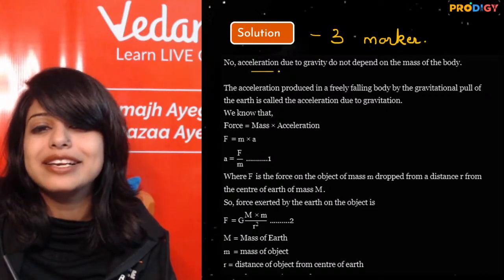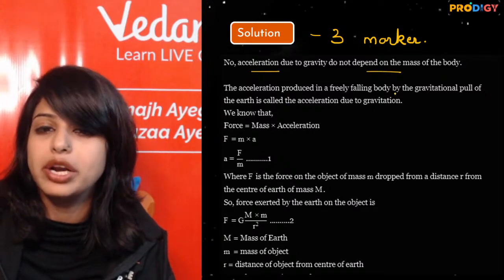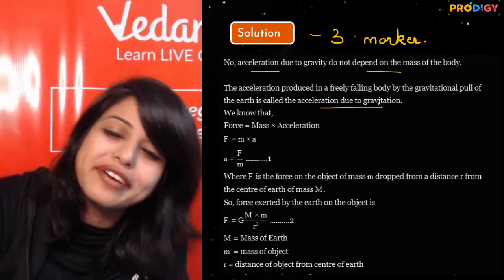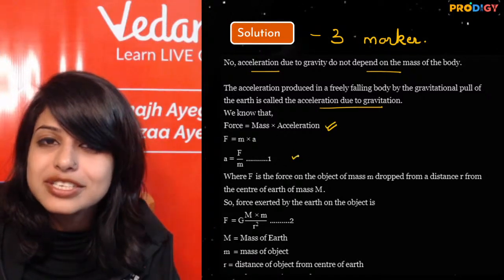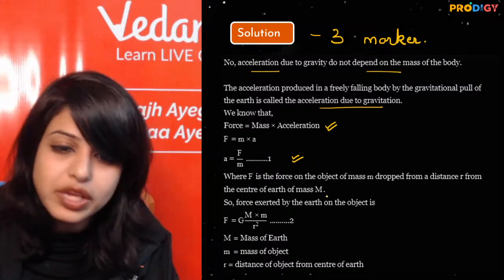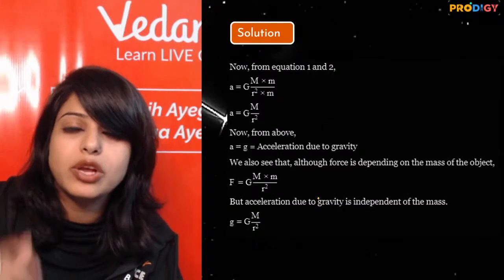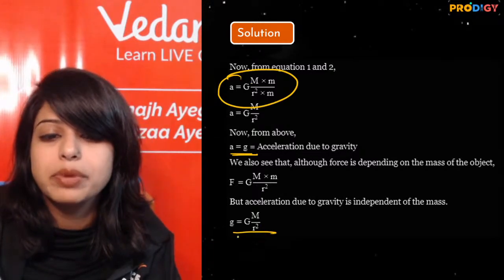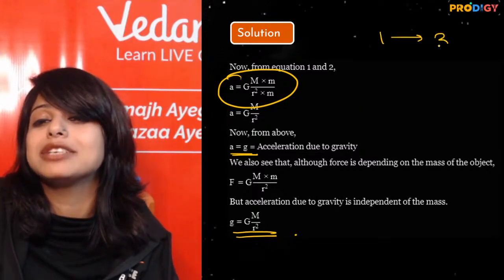So no, the acceleration is not dependent on the mass. The acceleration produced in a freely falling body due to gravity is known as the acceleration due to gravity. See, whatever I know, I'll write it. Then we know that force is mass into acceleration. Acceleration is this, where F is the force, then my mass is that of the earth. When we put the universal law, this is my second equation. When we equate these two, my acceleration due to gravity is coming out to be capital G, capital M by R square. So how do we jump from 1 mark to 3 marks?